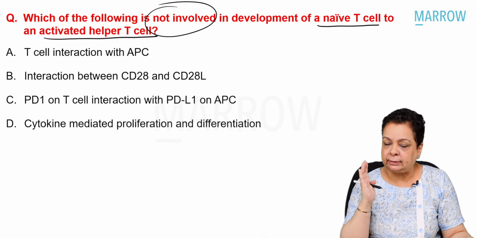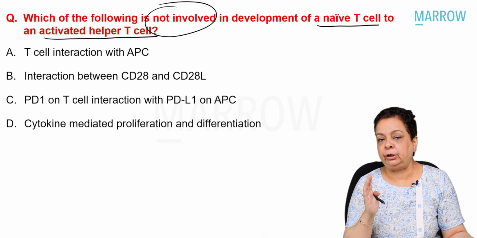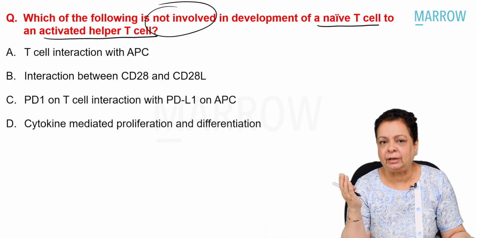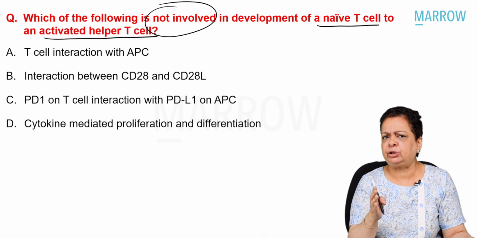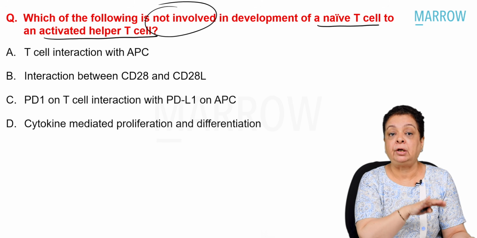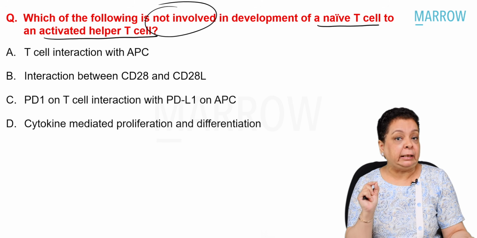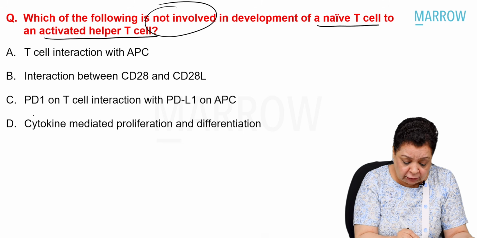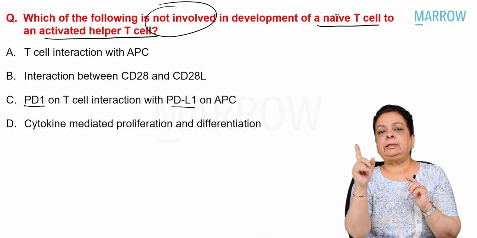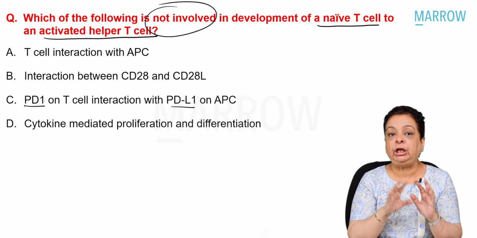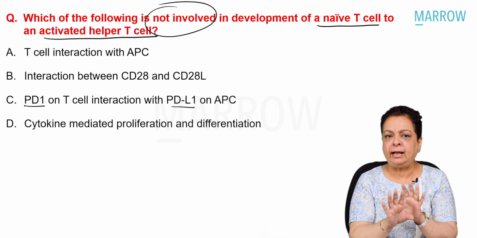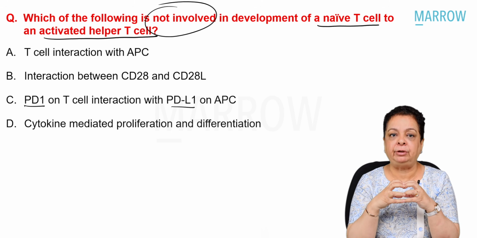If you have studied or gone through my videos on immunology, which are slightly on the difficult side, you would have, of course, this question has been asked in other formats in INI-CET twice or thrice in the last 4 to 5 years. You can easily answer this question. Even if you've not heard of PD1 or PDL1, you know, naive helper T cells are continuously circulating in our body looking for antigens to recognize. Naive means non-activated, never yet interacted with an antigen.